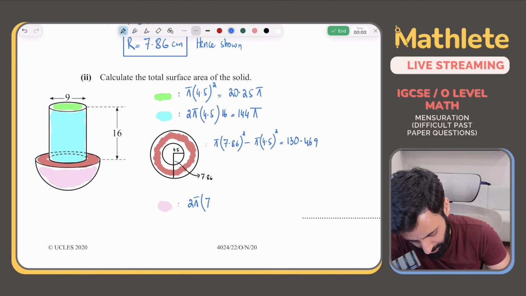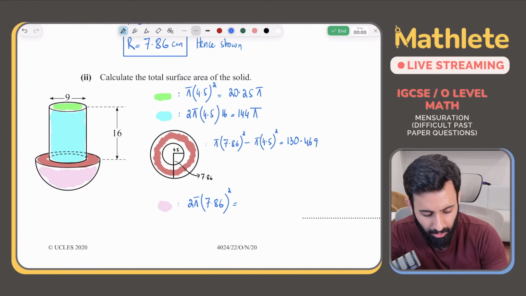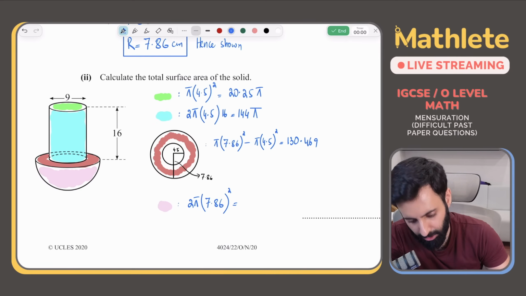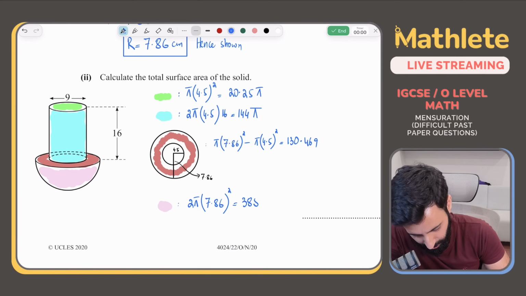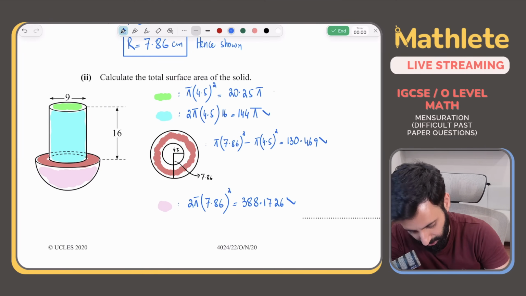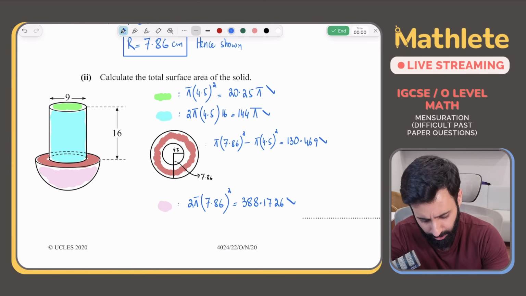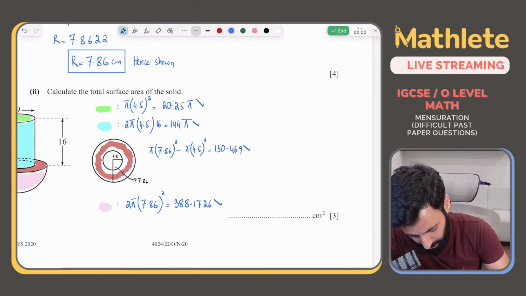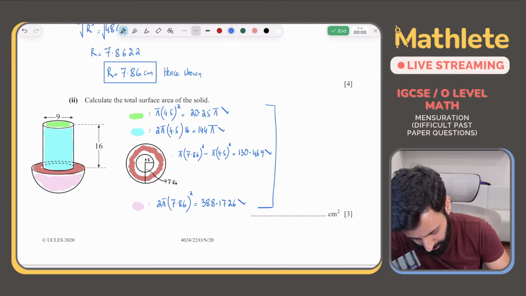The radius will be 7.86, what we worked out earlier. Okay, so let's work this out. So 2 into pi into 7.86, the whole thing square. What's that equal to? That's equal to 388.1726. Okay, let's add all of them up. Let's add this with this, with this, with this. So plus 130.469 plus 144 pi plus 20.25 pi. What's that equal to? Once you add all of them up, here's what you get.